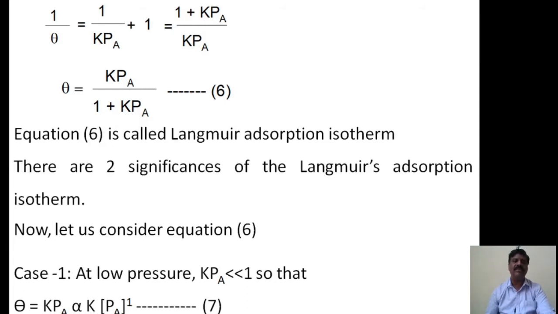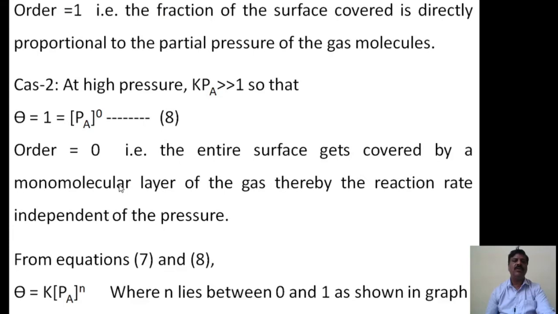Therefore from this equation we can say that the order is 1. Therefore at very low pressure the order of the reaction is 1. That is, the fraction of the surface covered is directly proportional to the partial pressure of the gas molecule.